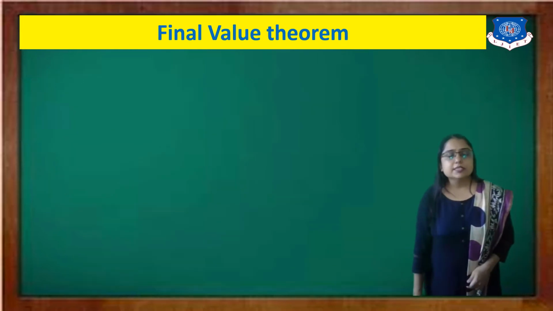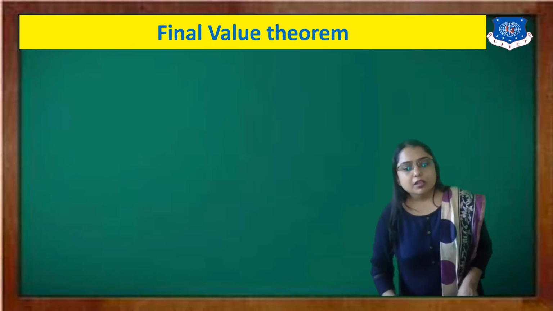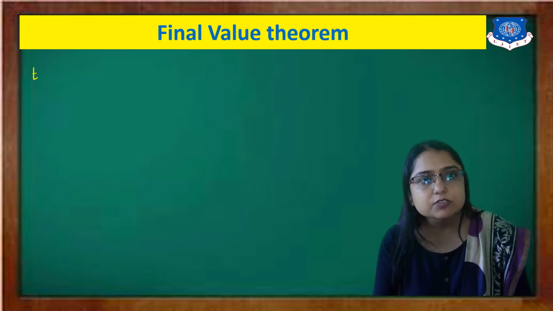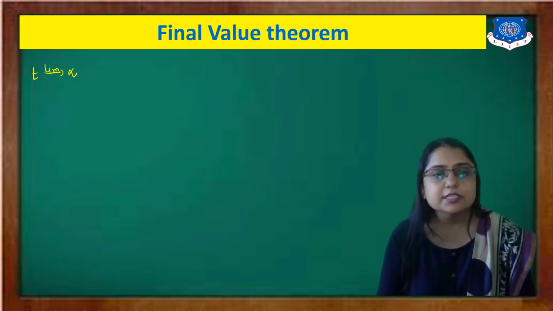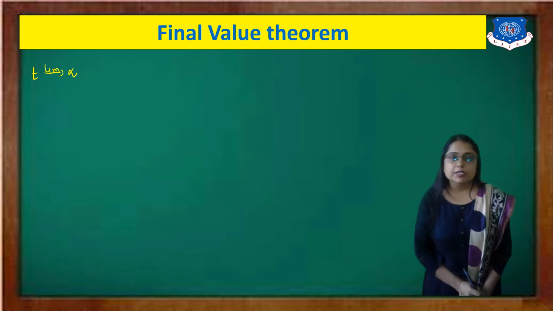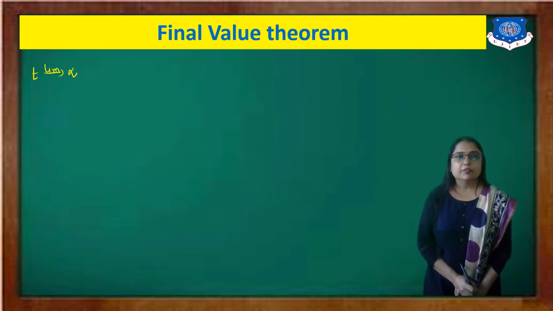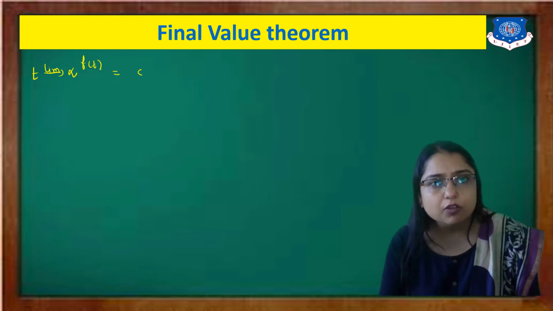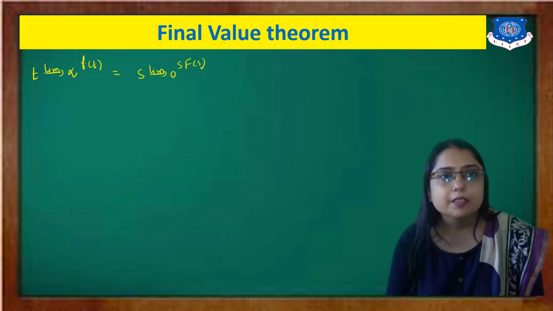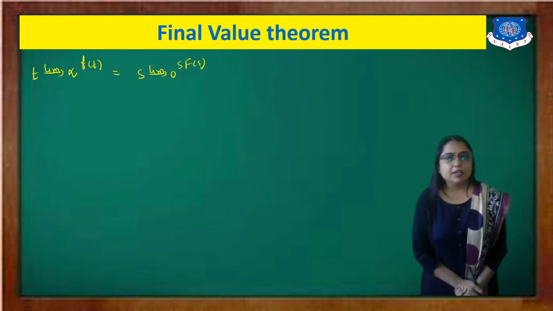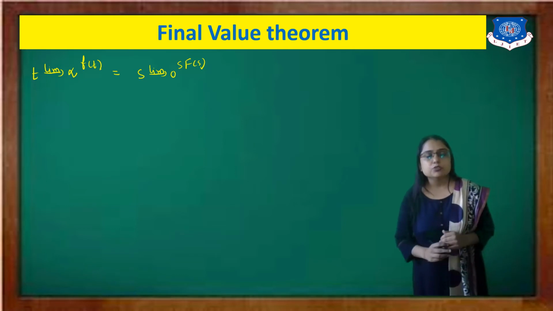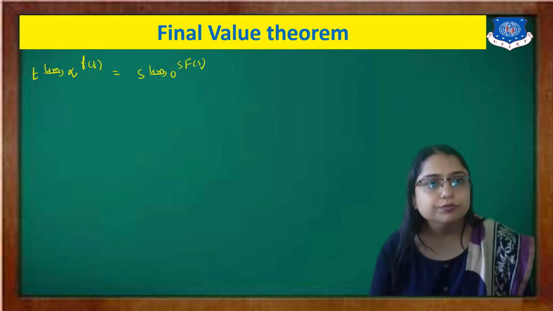Now next is the final value theorem. Likewise, in the initial value theorem the value of t was 0, because the initial value of t is 0. So definitely in the final value, t will become infinite. And for my function f of t, the value of s will become 0, and this will become s into F of s. So this is the statement of the final value theorem: limit t tends to infinite of f of t equals limit s tends to 0 of s into F of s. Now let's start the proof.